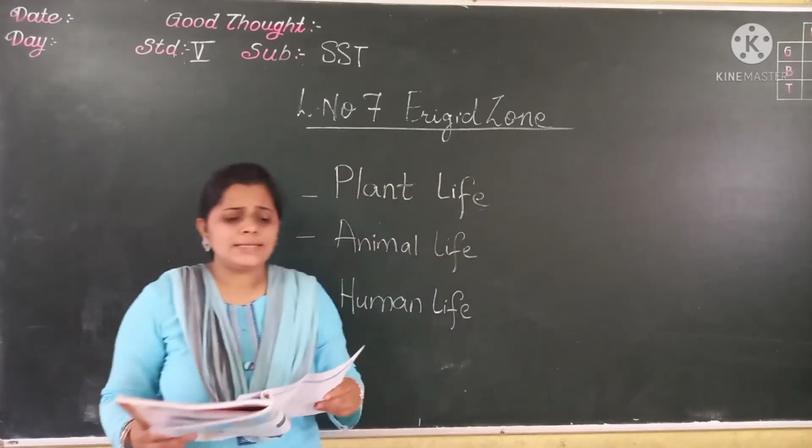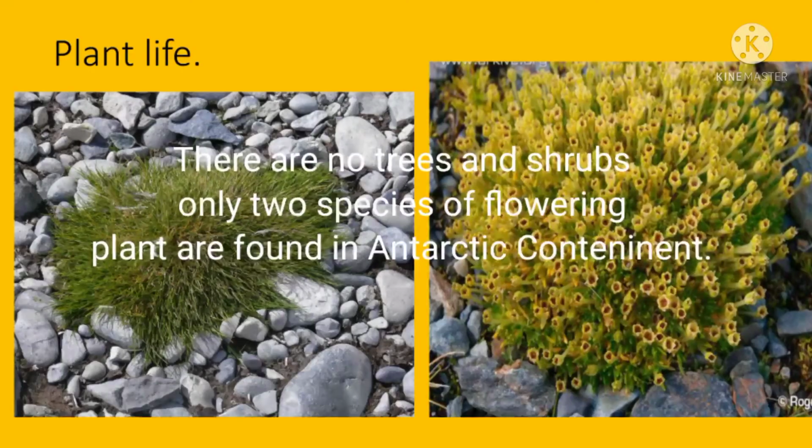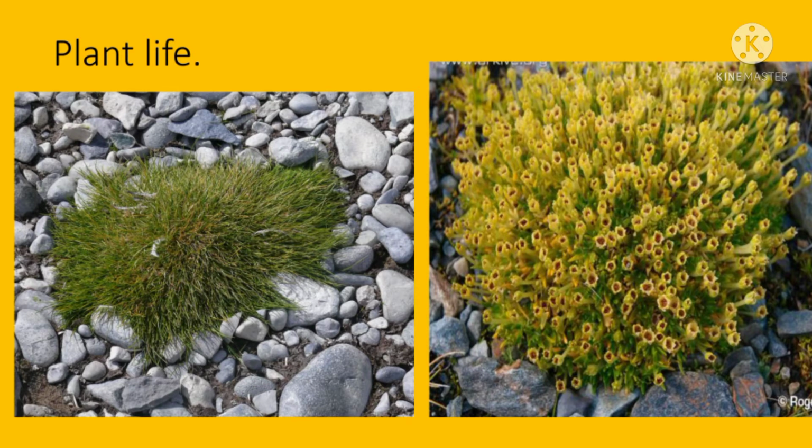frigid zone. There are no trees or shrubs and only 2 species of flowering plant are found in Antarctic region, in Antarctic continent.